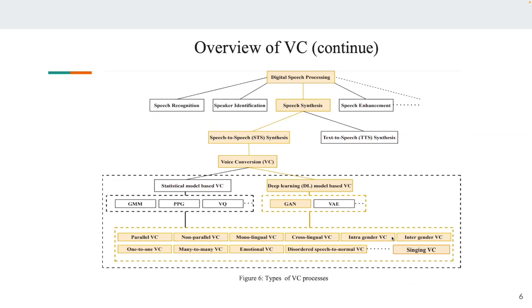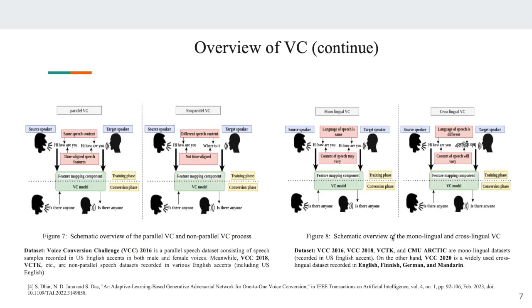Voice conversion can be done in mainly two ways: using statistical models and using deep learning based models. Initially people used GMM, phonetic posteriorgram, and vector quantization. Nowadays people have shifted to deep generative models like GANs and VAEs. These are the different types of voice conversion: parallel, non-parallel, monolingual, crosslingual, intragender, intergender. Then another type of mapping is one-to-one, many-to-many. There is also emotional voice conversion, disordered speech to normal voice conversion, and singing voice conversion.